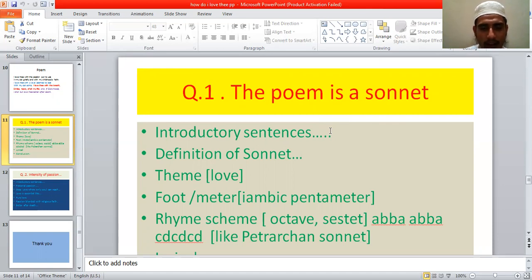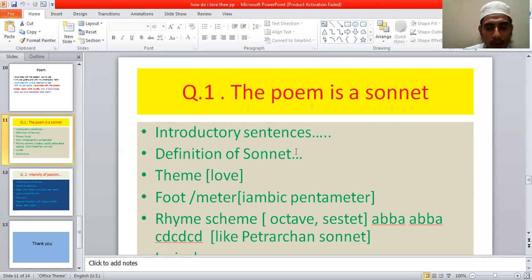In this way you can give introductory sentences, and then you will give the definition of a sonnet. What is a sonnet? You can say that a sonnet is a poem of 14 iambic pentameter lines. It has two parts, octave and sestet. There are many types of sonnet: the Petrarchan or Italian sonnet, the English or Shakespearean sonnet, and the Spenserian sonnet. You can also give the rhyme scheme pattern.